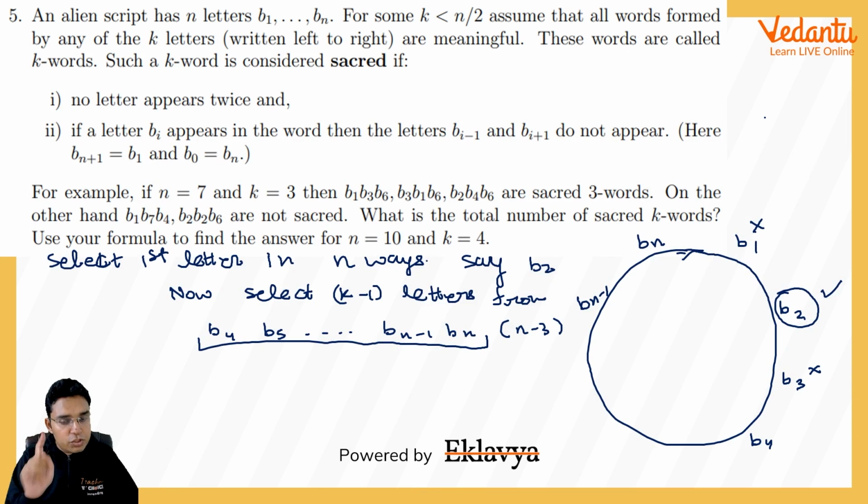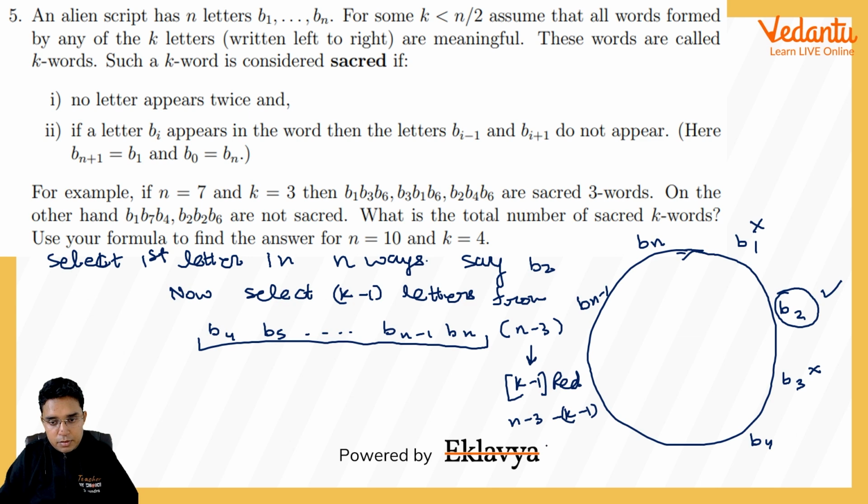If I apply this theory here, so out of these n minus 3, I have to select k minus 1 letters which are non-consecutive. So this is actually like k minus 1 red chairs, and n minus 3 minus k minus 1 white chairs. That is equal to n minus k minus 2 white chairs. Okay, so if you select these letters from these n minus 3 letters so that no two are consecutive,